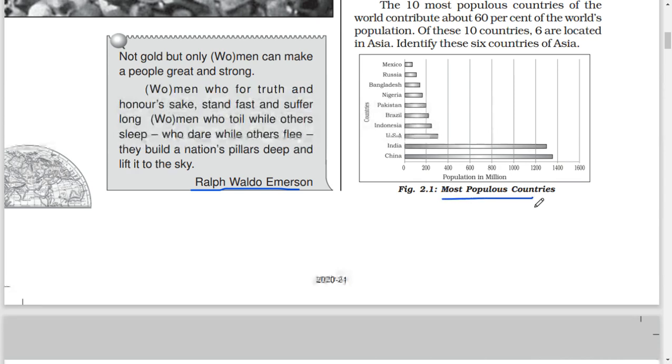Most populous countries: China, India, USA, Indonesia, Brazil, Pakistan, Nigeria, Bangladesh, Russia, Mexico.